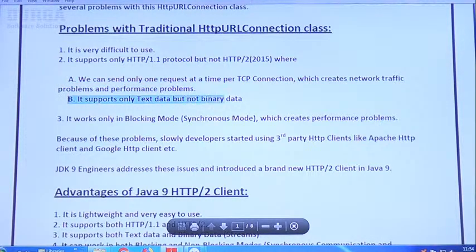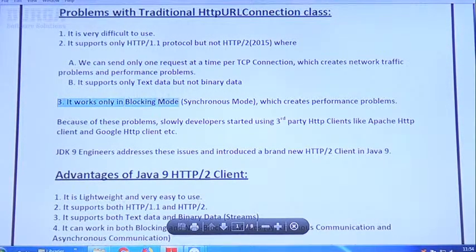It supports only text data but not binary data. Are you getting it right? So these are the problems with the HTTP 1.1 protocol. Automatically these are the problems with the HTTP URL connection class. Next, it works only in blocking mode. What is the meaning of blocking mode, sir? Synchronous mode, which creates performance problems because we have to wait until getting the response. We require to wait until getting the response. That's why it supports only blocking mode, which creates performance problems, right?